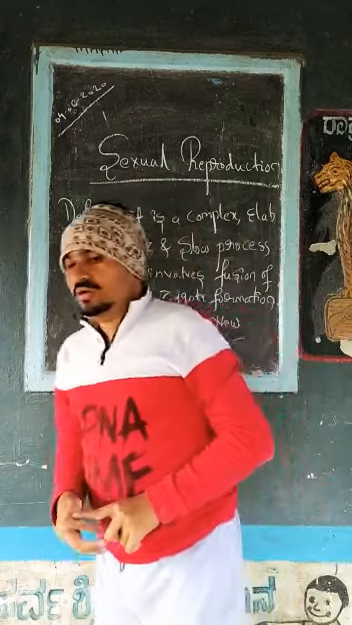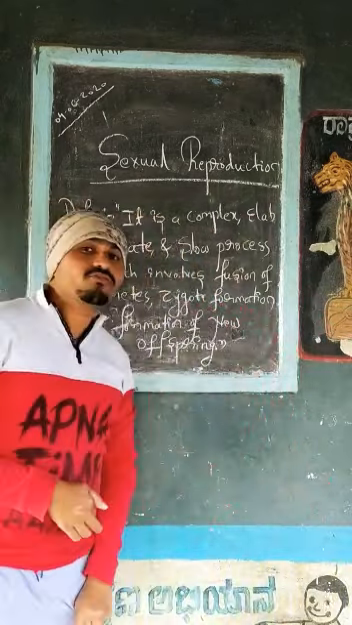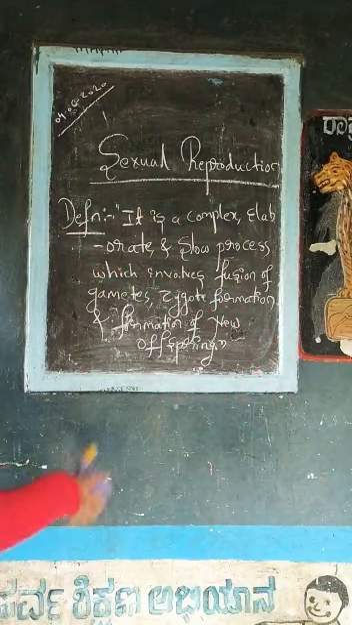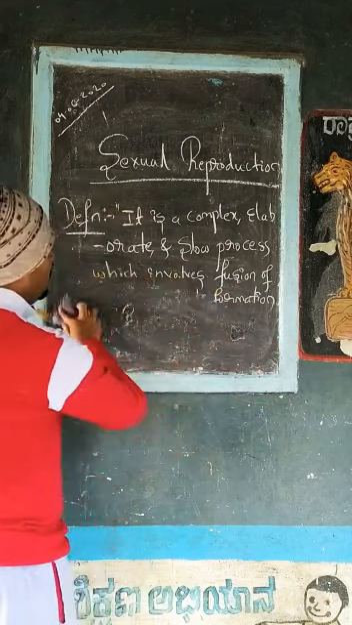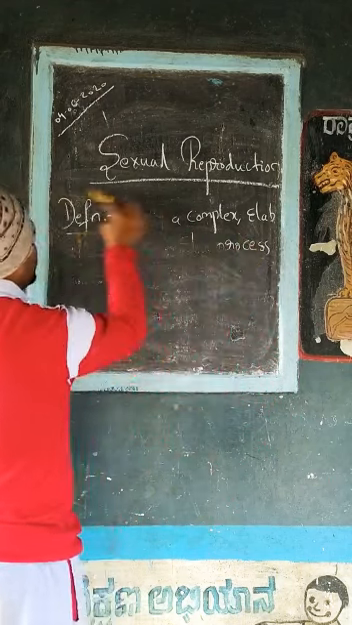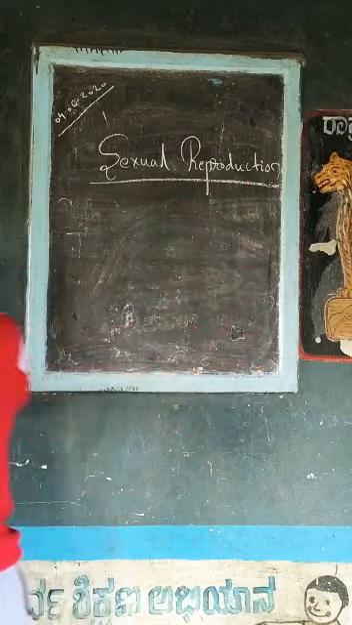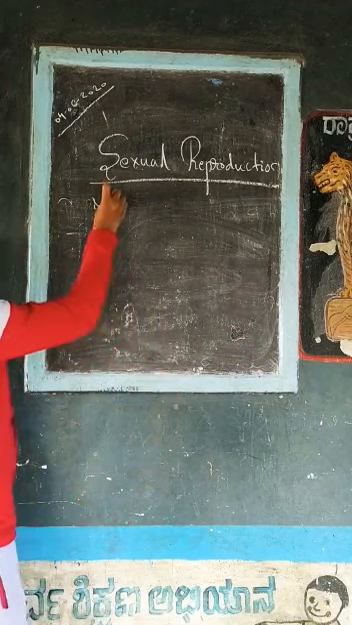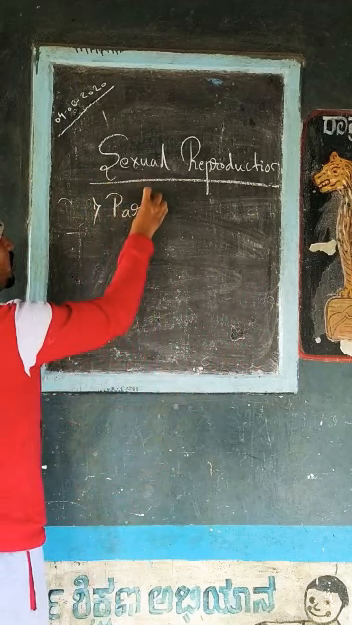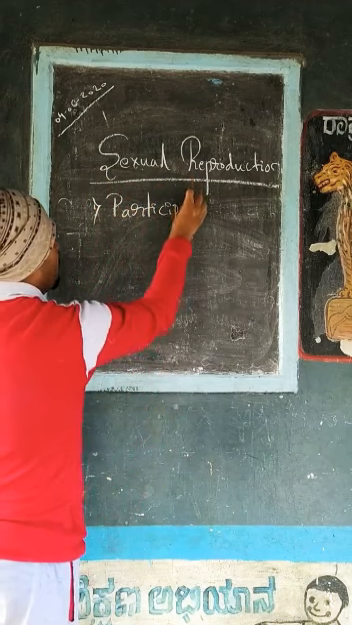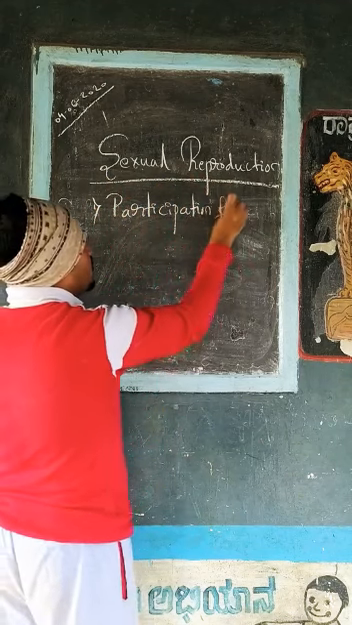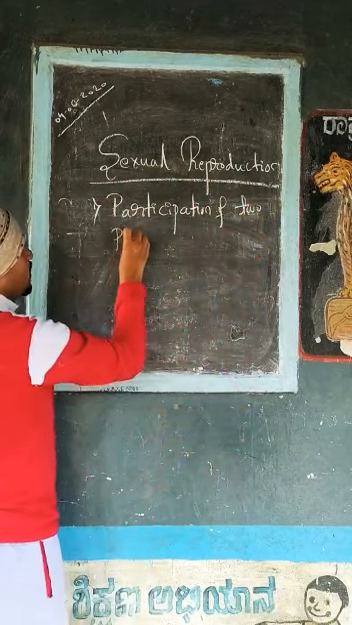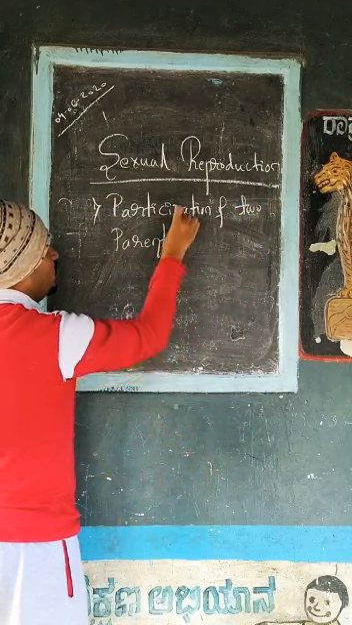In sexual reproduction we are going to find the different steps. Now we'll discuss the steps in sexual reproduction, students. So please give your attention here. First step is participation of two parents. Two parents, or two individuals, will participate here.